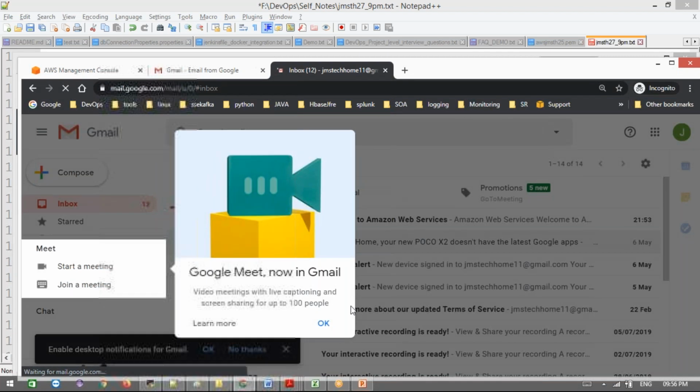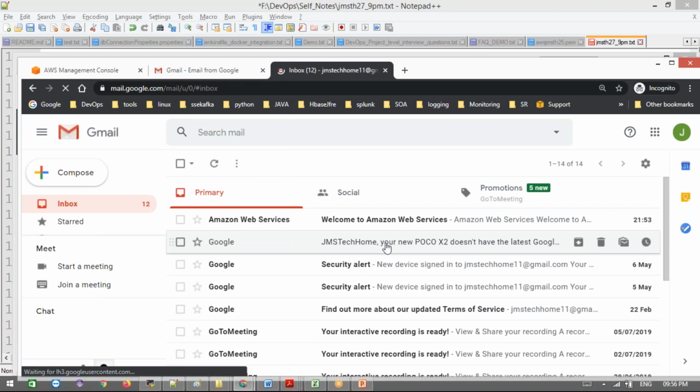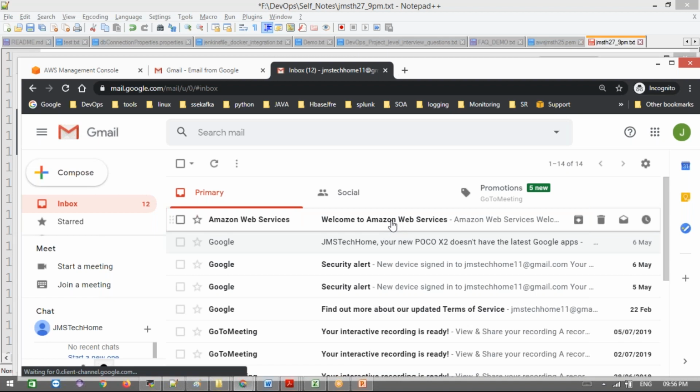This is a welcome message, but we have not yet got the confirmation from them. Again, one more mail will come saying your account is ready. After that, we can use it. I'll show this tomorrow once you receive the confirmation.